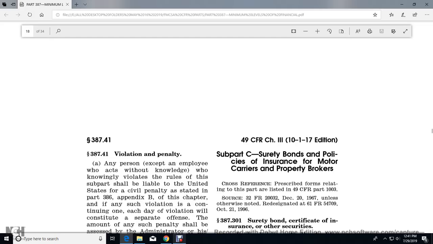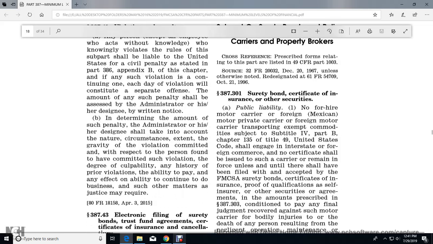All right, subpart C, surety bond policy for the insurance motor carrier property brokers through part 387.301. Surety bond certificate insurance with the other security public liability no higher with the motor carrier with the foreign Mexico with the motor carrier with the carrier with the foreign motor transportation except with the minority subject with the Title 4 with the Part B with the Chapter 135 Title 49 United States Code shall give with the interstate